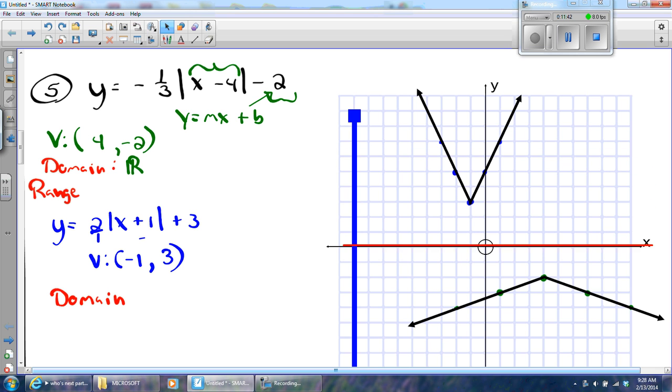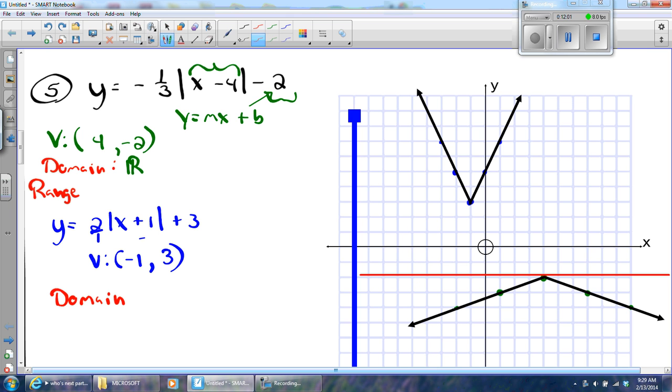Let's test this bottom one. Are all the y values included? I don't think so, because I'm hitting all the y values down here, but when I come here, that's the maximum y value. Then I'm not hitting the downward opening V anymore, am I? So what is the value of y at that point? Well, that's -2, isn't it?